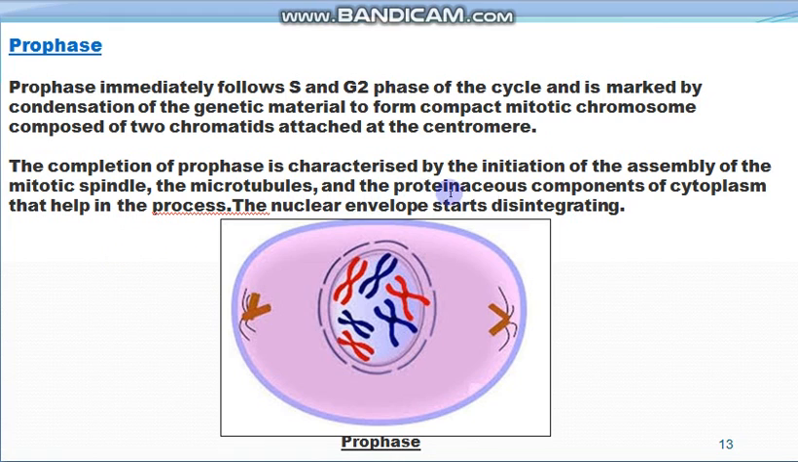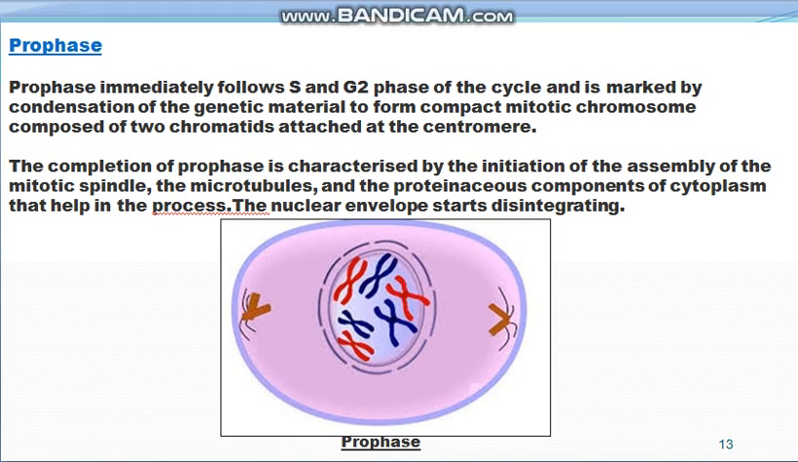At the completion of the prophase, it is characterized by the initiation of the assembly of the mitotic spindle fibers, microtubules, and the proteinaceous components of the cytoplasm that help in the process of division, and the nuclear membrane starts disintegrating. So this is the prophase cell. This is the nuclear membrane which has started disintegrating, and these are the spindle fibers which have started forming, and these centrioles have moved to different portions, and there is condensation of DNA.